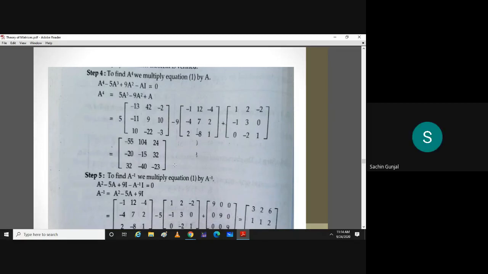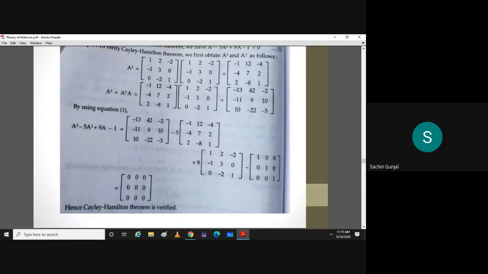Okay, now next is to find out A inverse. Let us multiply equation 1 by A inverse. What was equation 1? This: A cube minus 5A square plus 9A minus identity matrix is equal to 0. Now multiply by A inverse.